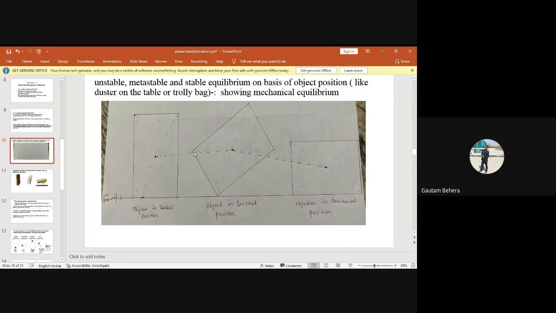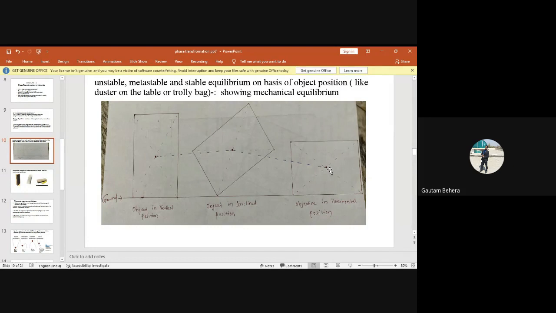Can you tell me, if I keep my trolley bag like this, will it remain forever without any external force? Yes, sir, obviously. But if the trolley bag is in this condition, will it remain forever like this? No, sir. Never. Without any external force also, it cannot remain, right? But what about this one? Will it remain forever in this position? Yes, sir.